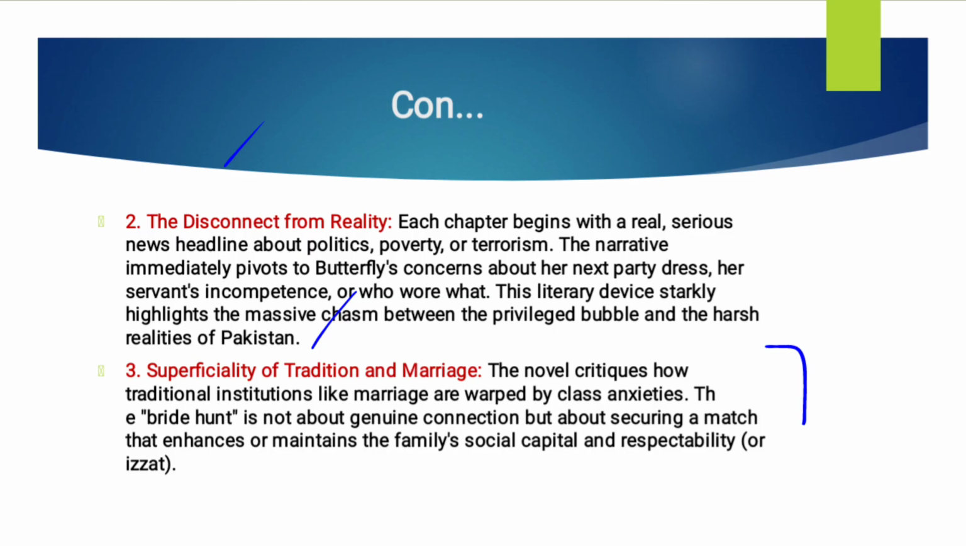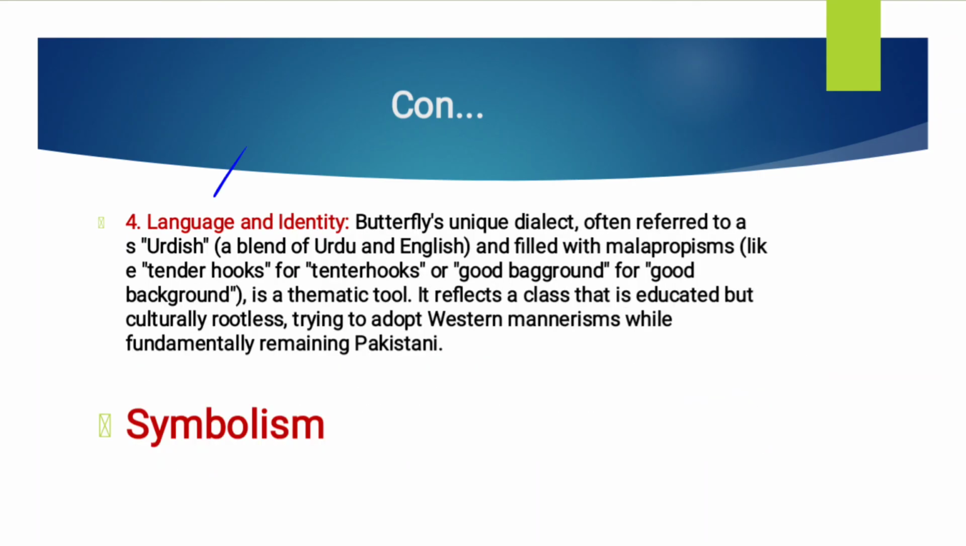The same here, the auntie is also doing the same thing for her son. So like here they have written about searching for a maid that enhances or maintains the family social capital and reciprocity of Izzat. We can call it Izzat. So this is the point. Then we have language and identity.